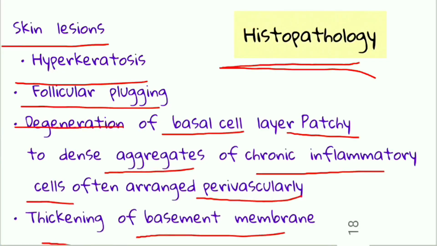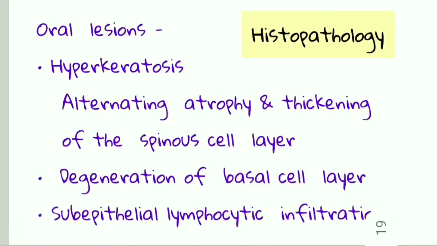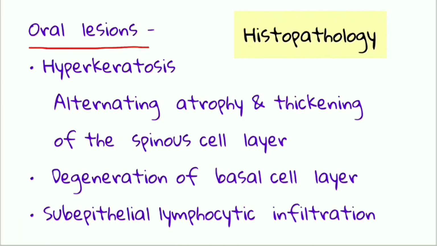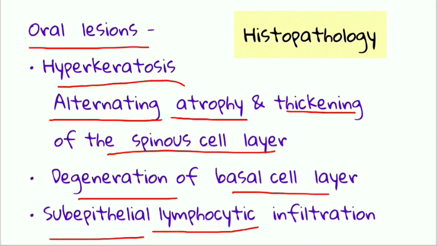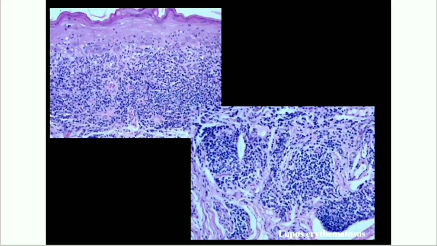Now let us see the histopathological features of oral lesions. When we talk about oral lesions, hyperkeratosis is also present, alternating atrophy and thickening of the spinous cell layer is seen, degeneration of the basal cell layer is seen, and subepithelial lymphocyte infiltration is seen here also. In this histological picture you can see hyperkeratosis of the epithelium. Here a dense inflammatory infiltrate is seen in the connective tissue. Here the degeneration of the basal cell layer is seen. So these are the different histological features.